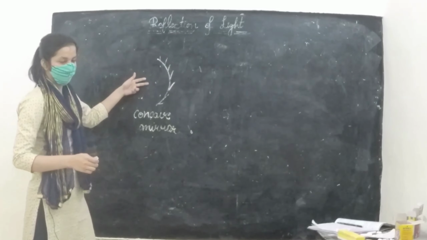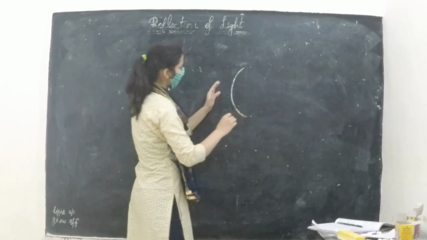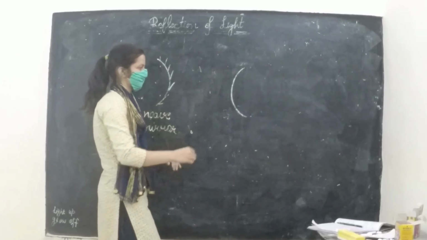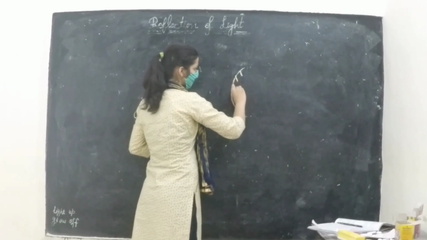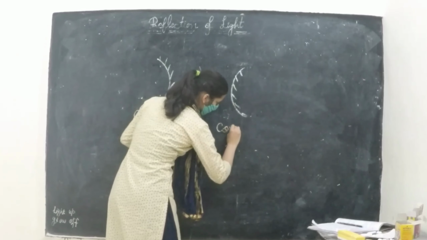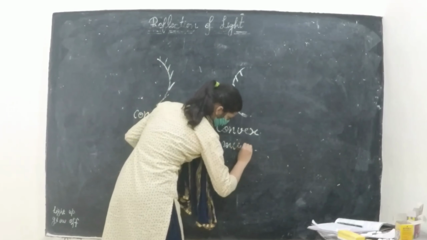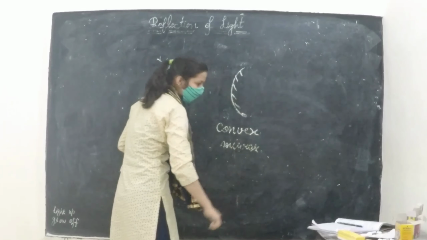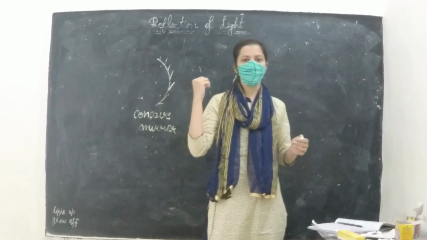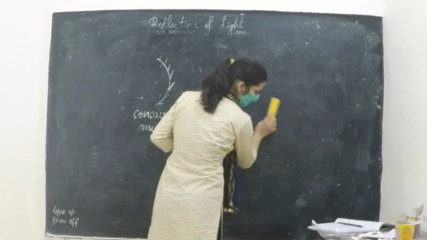It is the first spherical mirror, and the second spherical mirror is convex, whose reflecting surface is curved outwards and its other part is polished. This is known as a convex mirror. Now we will see some terms related to these mirrors.